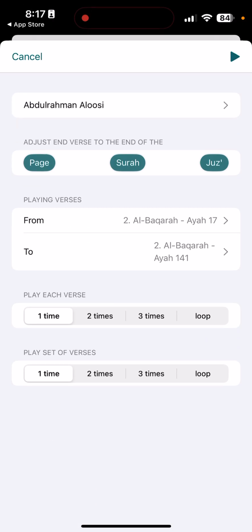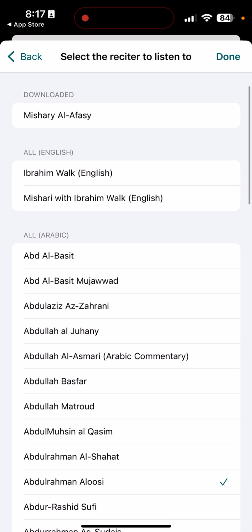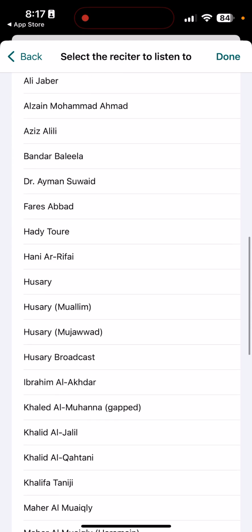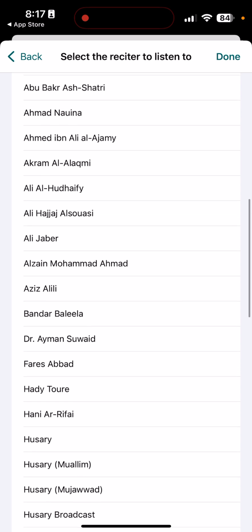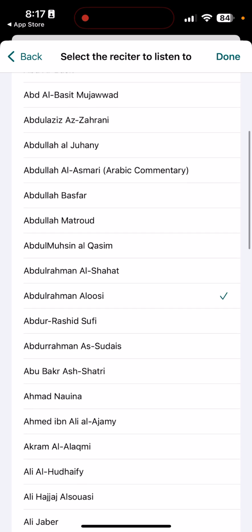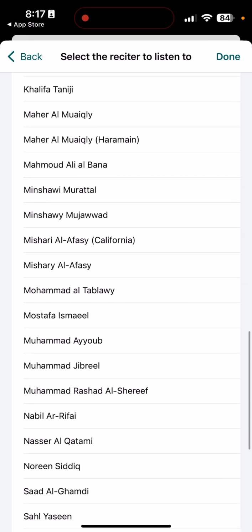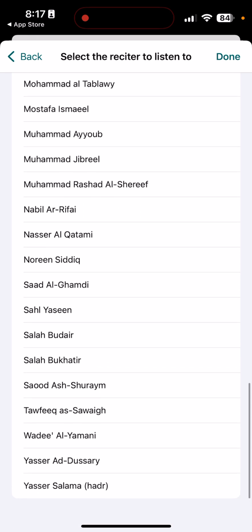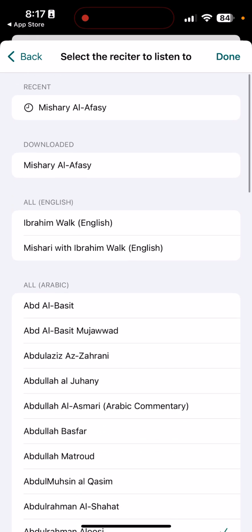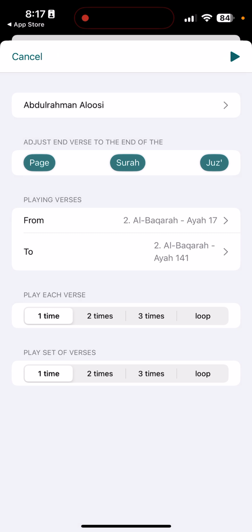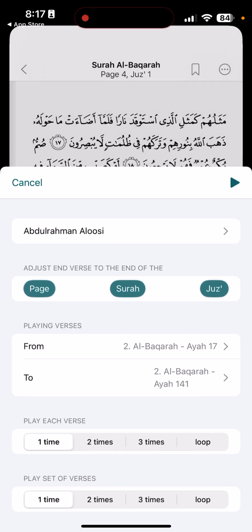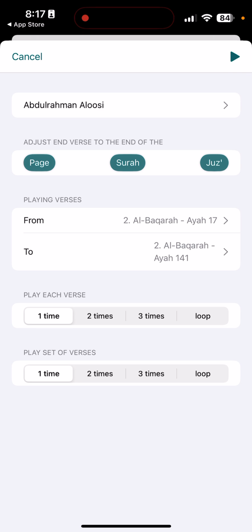And also, of course, lastly, there's a lot of playback. You can play back a lot of different settings here as well. And although I don't use this all the time, there are definitely a lot of reciters on here for someone to use and to listen to. And so there are definitely a lot of ways to go back there. And this is just for listening as well. I don't use the listening on this app per se a ton, but this is another option that is also there for someone to do.